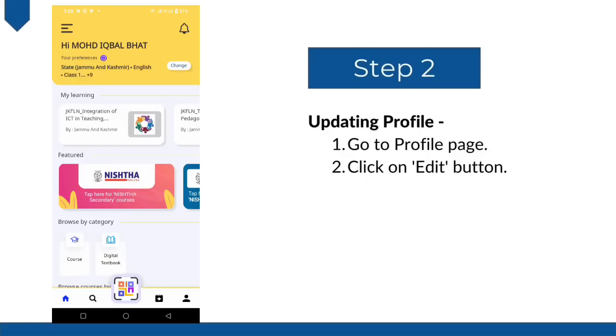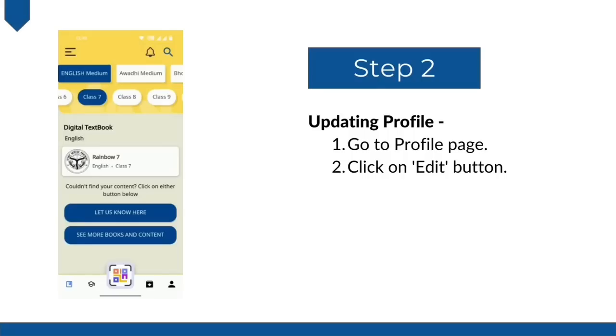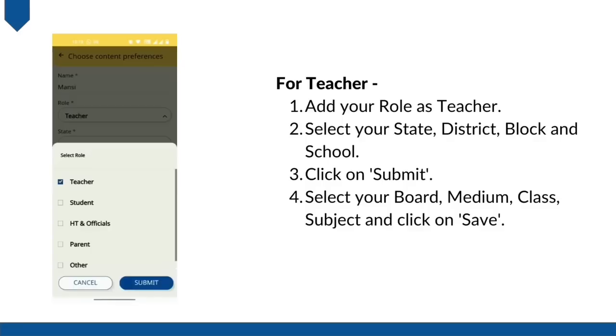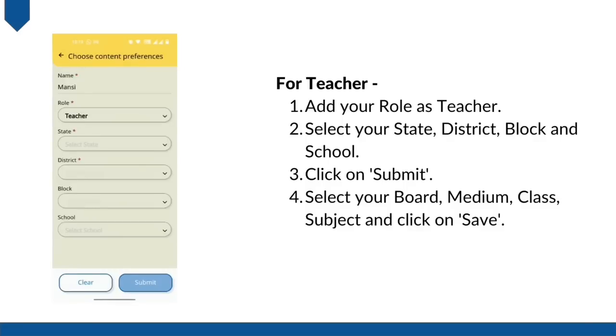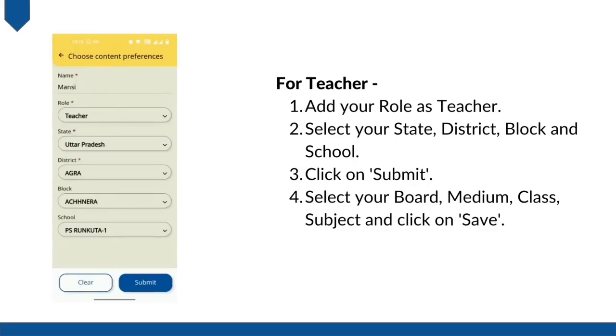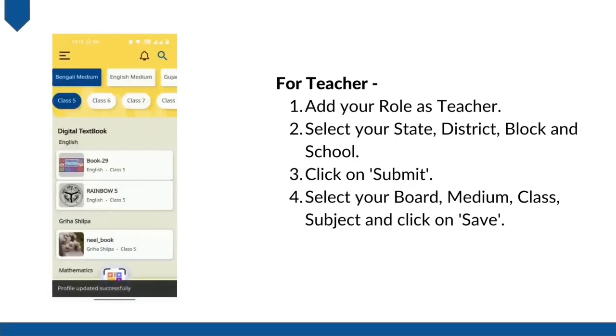Second step is to update your profile. Go to the profile page by clicking on the profile icon in the bottom right corner of the app. On this screen, click on the edit button to update your profile. In the role, select teacher if you are a teacher. Select your state, your district, your block and the name of your school. Then click on submit.